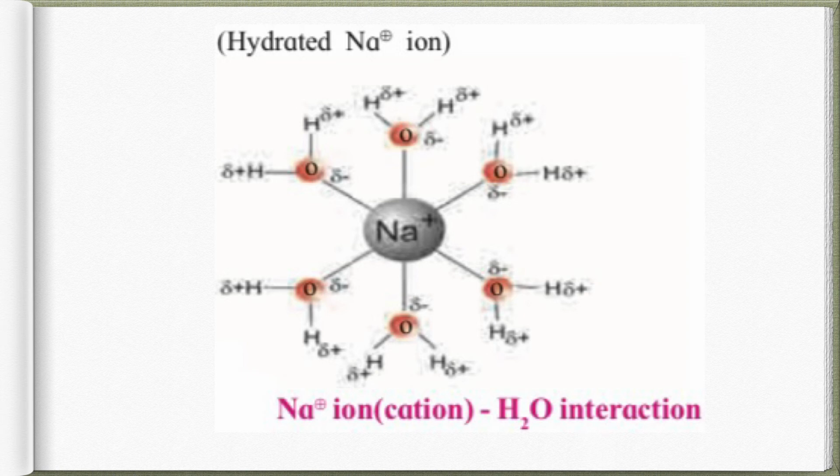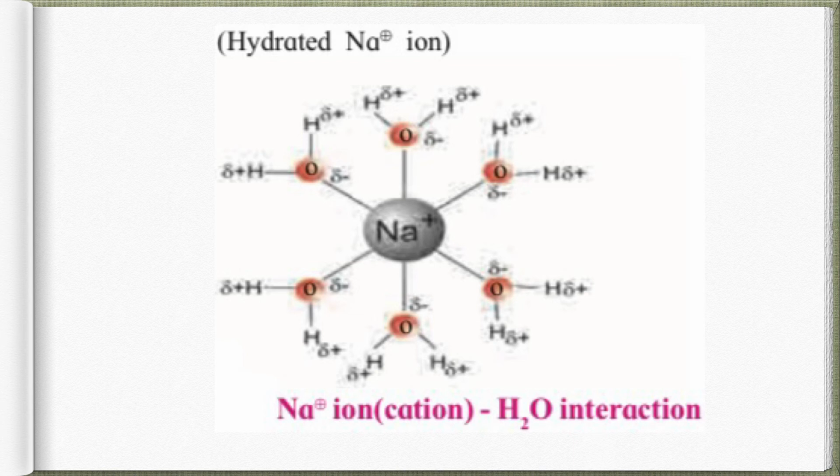So if I take NaCl in water, Na plus will be surrounded by water molecules, and Cl minus will be surrounded by water molecules. The only difference will be the end which is pointing towards Na plus and Cl minus. So this process is called hydration.